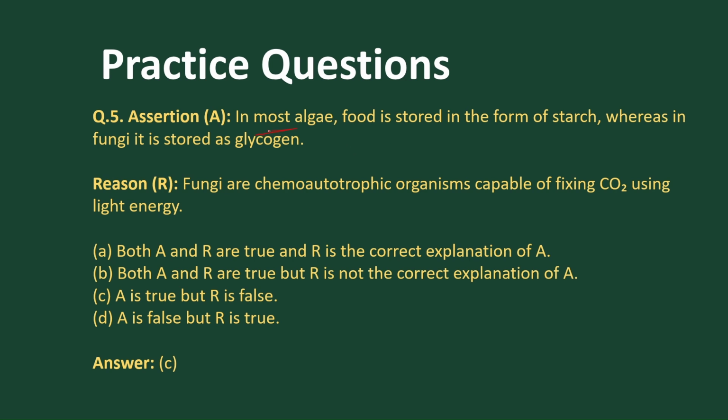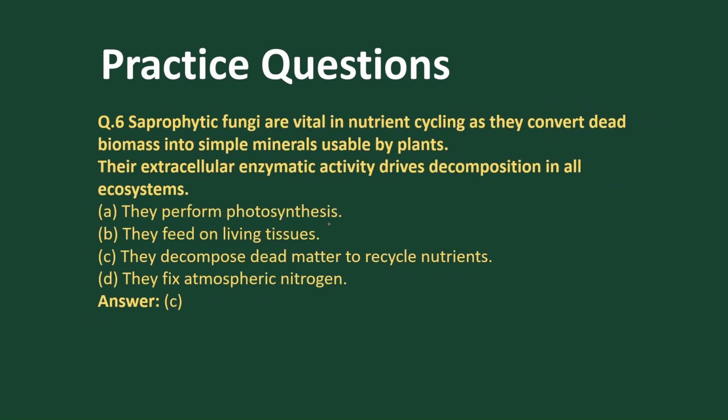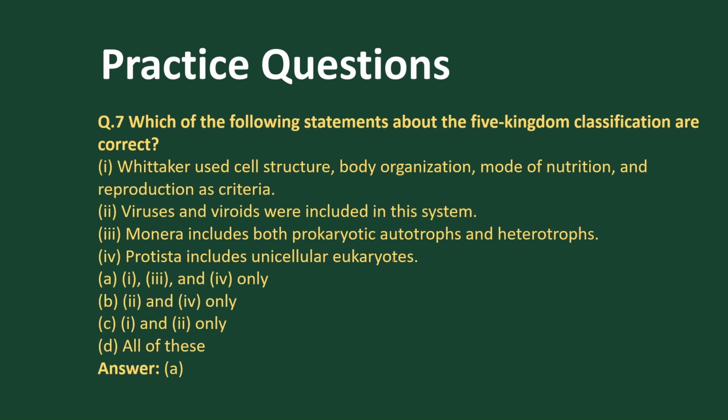In most algae, the food is stored in the form of starch. Yes, it's true. Whereas in fungi it is stored as glycogen. Yes, it is true, 100% true. Fungi are chemo-autotrophic? No, fungi are unable to prepare their food. Got it? Saprobiotic fungi are vital. Yes, they depend on non-living organisms. So they help in degradation, they help in recycling and the nutrient cycle. Yes, they decompose dead matter to recycle the nutrients.